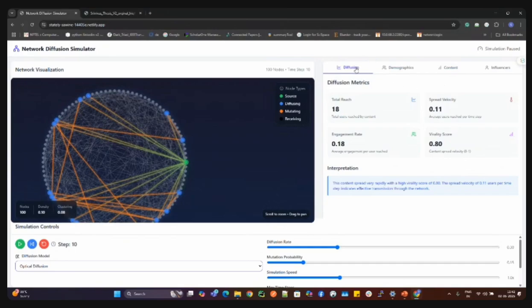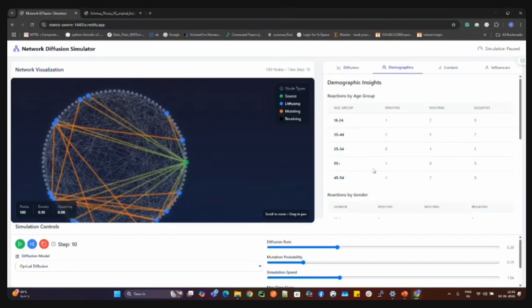And here we have a diffusion matrix: how much the information is reaching, with what speed, what the variety score is, and the engagement rate. The interesting point is demographics.